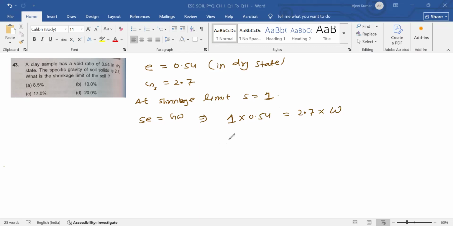So this is Ws, the shrinkage limit. So Ws is equal to 0.54 by 2.7. That value will give you the answer 0.2, which implies 20%. Okay, so answer will be D, 43 D.